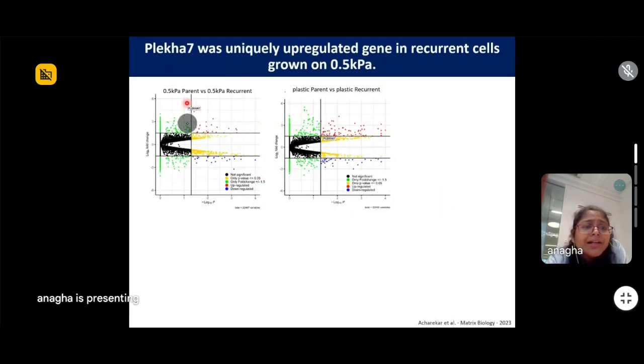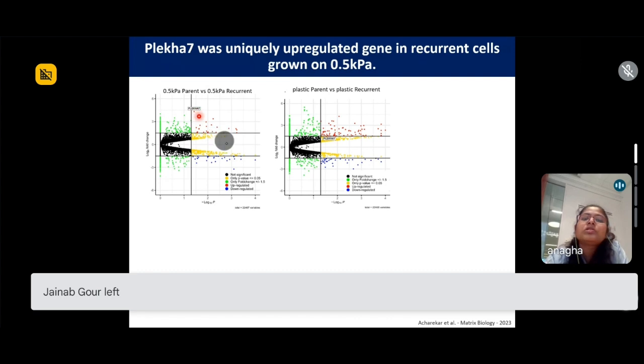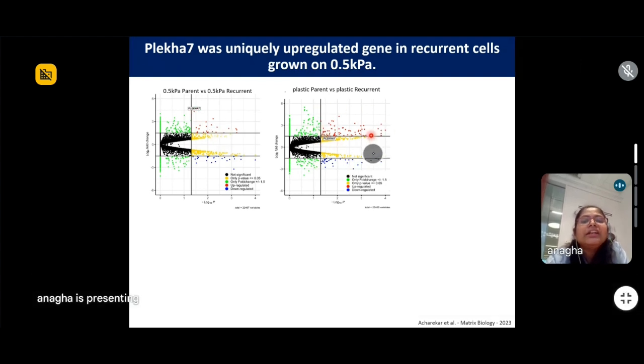So here are the upregulated genes of the recurrent population that were grown on softer substrate, and these are the upregulated genes of the recurrent population grown on plastic surface. We are interested in the genes uniquely upregulated on the softer substrate and not on the plastic.